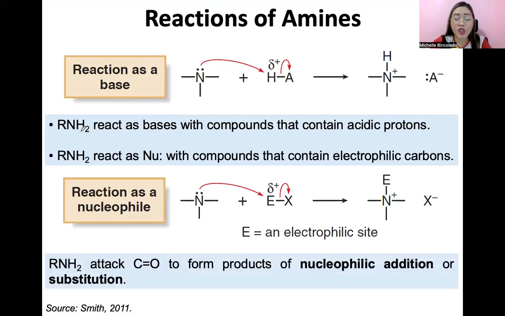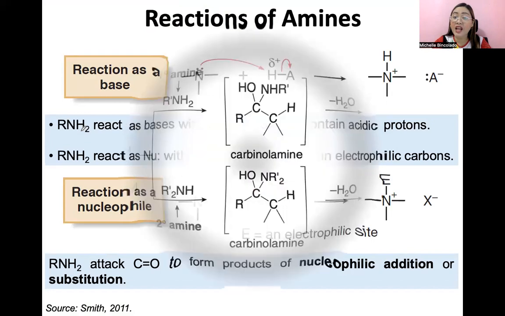Siyempre, class sa Organic Crash Course 8, kung saan ang mga amines pwede mag-react sa aldehydes and ketones because of the electrophilic carbonyl carbon, and pwede rin class sa mga carboxylic acids and derivatives. Yun nga lang, ang reaction nila magkaiba. So for our aldehydes and ketones, we know that as nucleophilic addition.